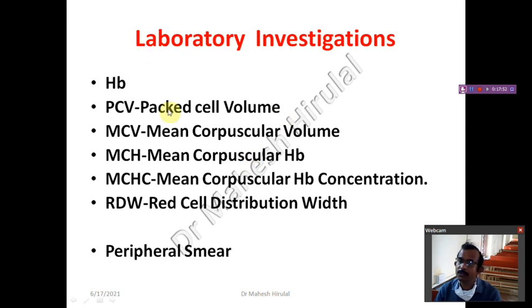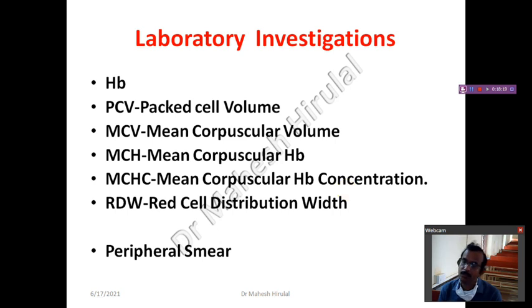Laboratory investigations needed in anemia are hemoglobin percentage, PCV, packed cell volume, mean corpuscular volume, mean corpuscular hemoglobin, mean corpuscular hemoglobin concentration, red cell distribution width, and the peripheral smear.